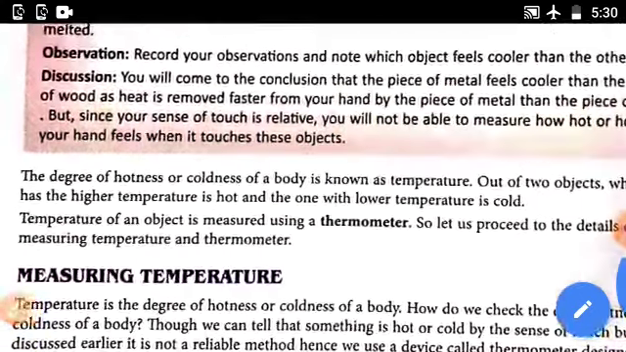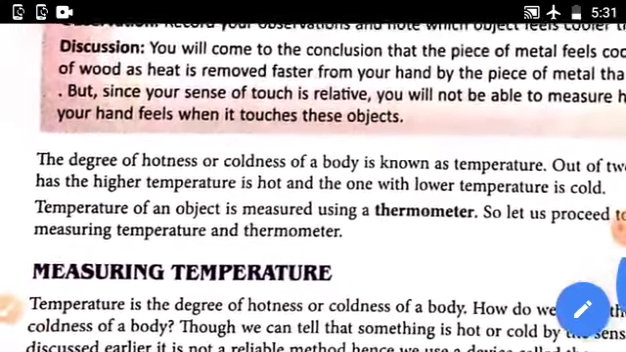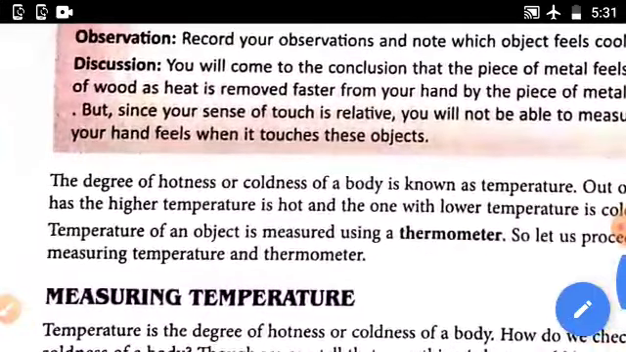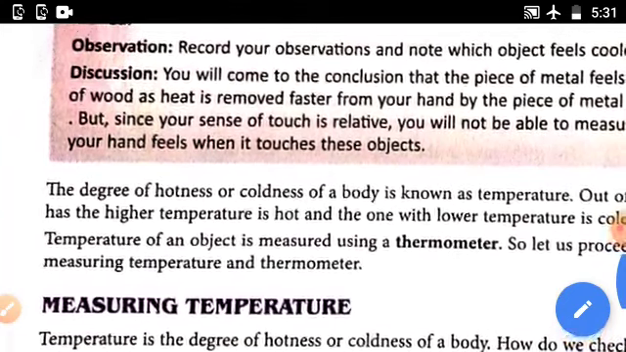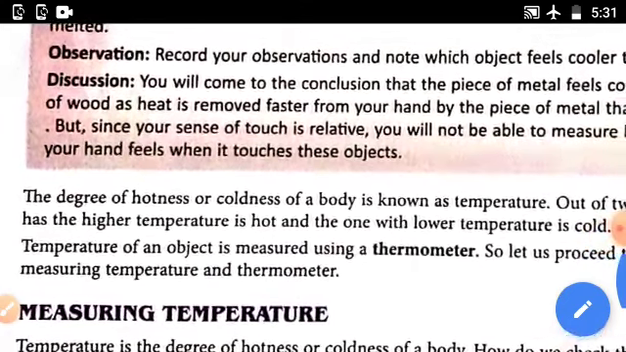So that's all for today. Tomorrow we will discuss the thermometer. So write the notes, read the pages, learn the spelling, use a dictionary to know the meaning, and if you have any difficulties you can ask me. Thank you.